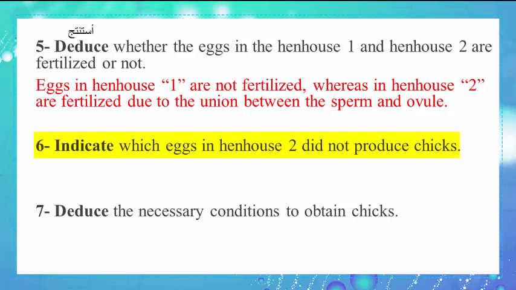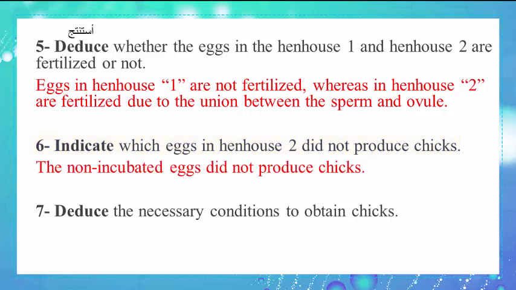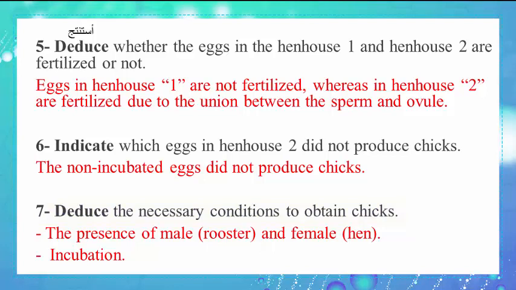Number 6. Indicate which eggs in hen house 2 did not produce chicks. The non-incubated eggs did not produce chicks. Number 7. Deduce the necessary conditions to obtain chicks. The two conditions are the presence of male and a female and incubation.